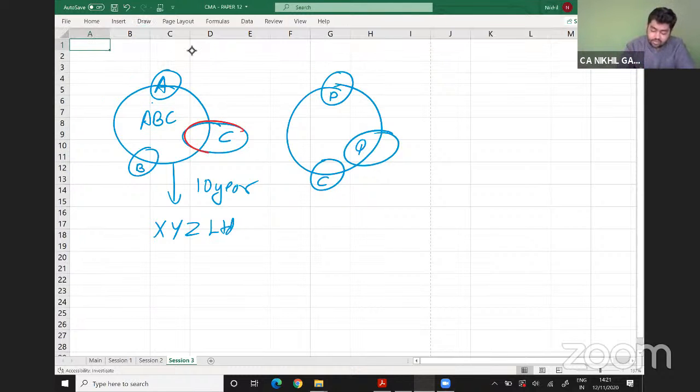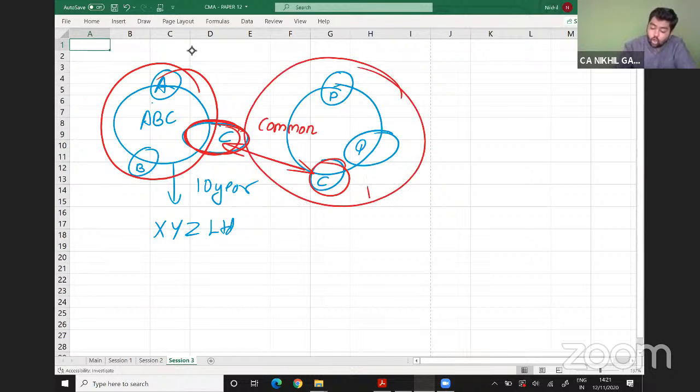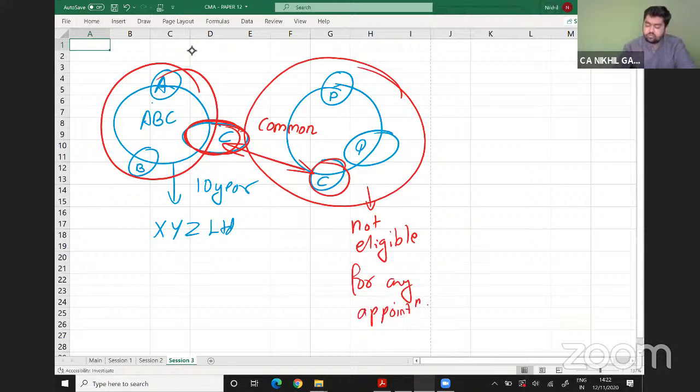You can see that Mr. C is a common partner. If the original firm is not eligible for appointment and any partner is common with any other firm, this firm will also not be eligible for any appointment.